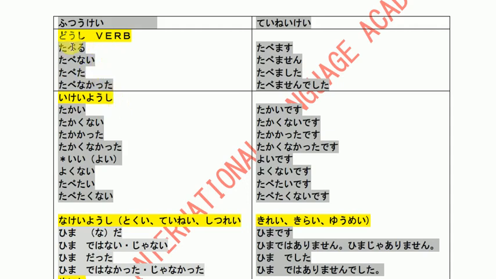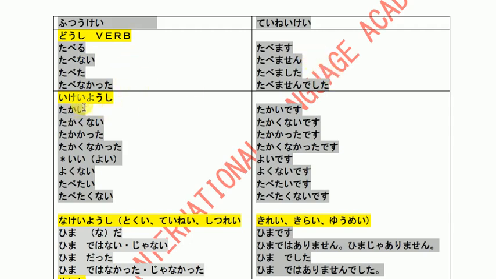So here I have made the verb, i-adjective and na-adjective. So here you just have to remember the verb. This is present positive, taberu, present negative, tabenai, tabeta past positive and tabenakatta past negative. So these are verbs in plain form in present positive, negative and past. Here is the teineigo, the polite way, like with your senior or sensei, teacher, you use this polite way.